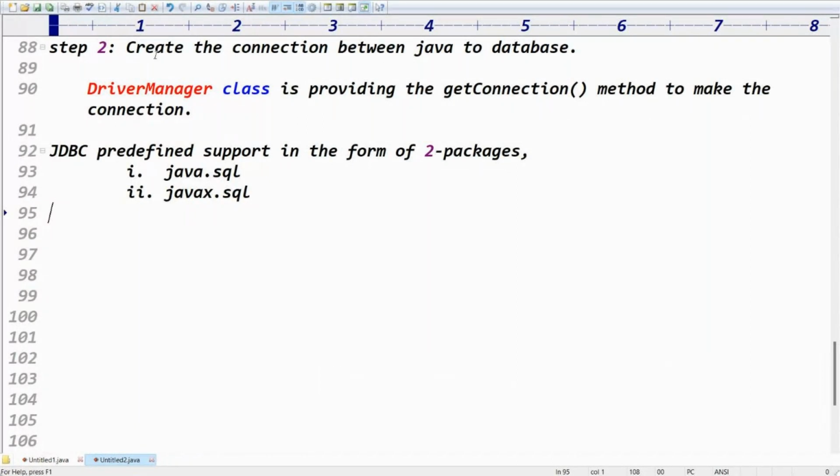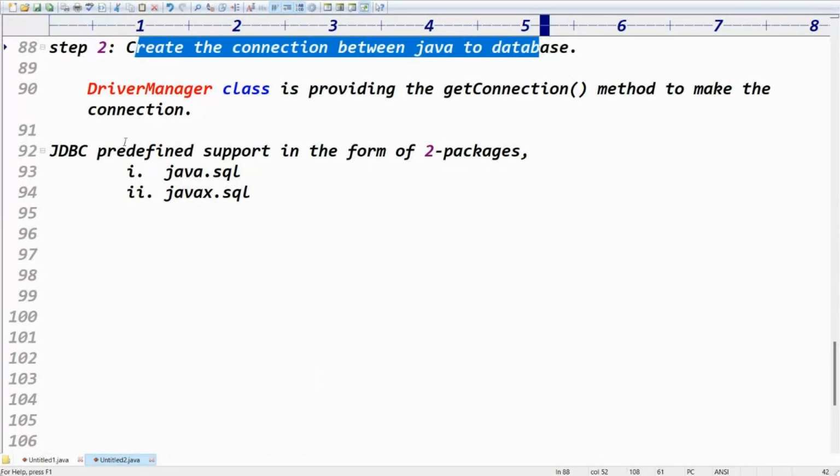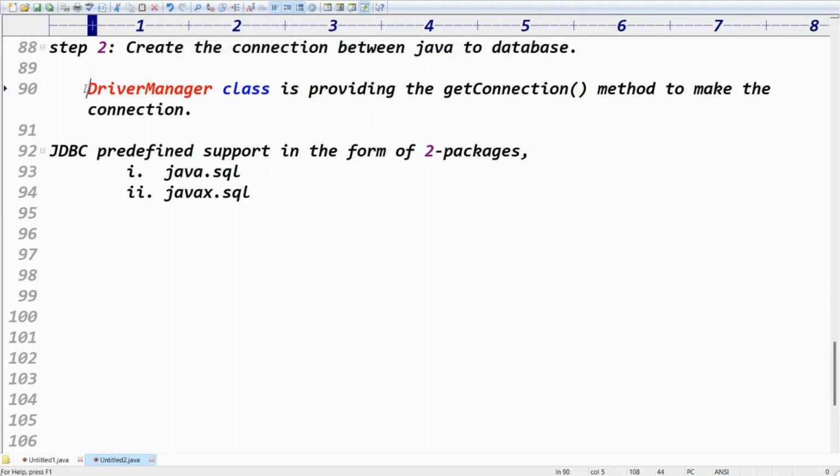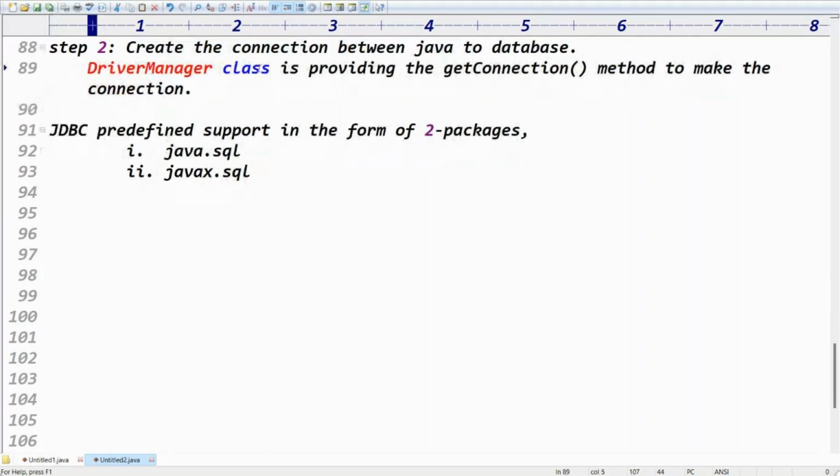Create the connection between Java and the database. To create the connection, the DriverManager class is providing the getConnection method. Because in the first step, where is your driver loaded? In the driver manager service. So from the driver manager service we need to get the connection.